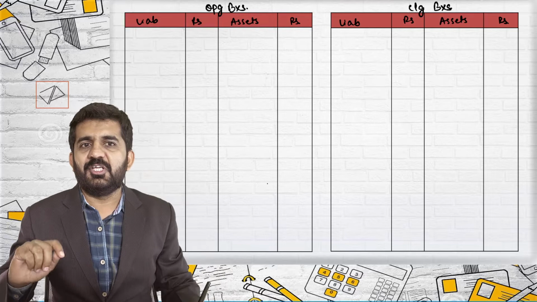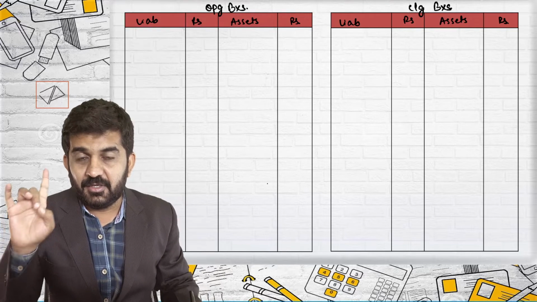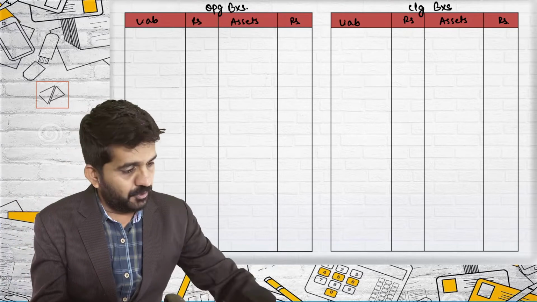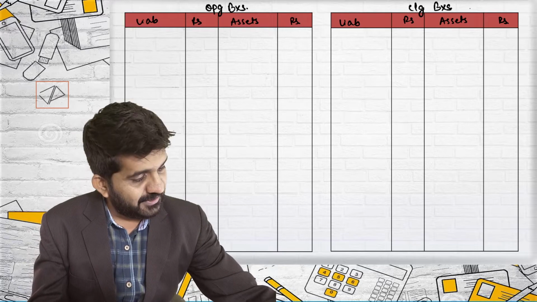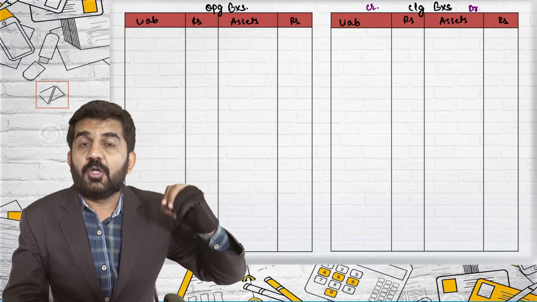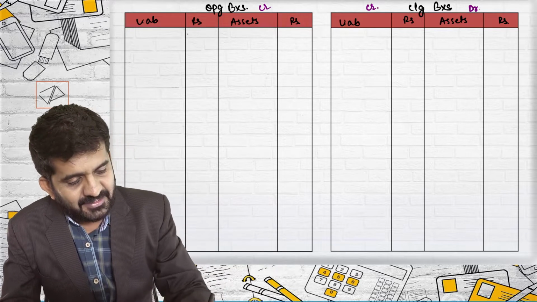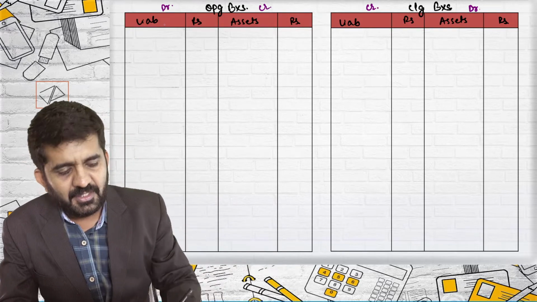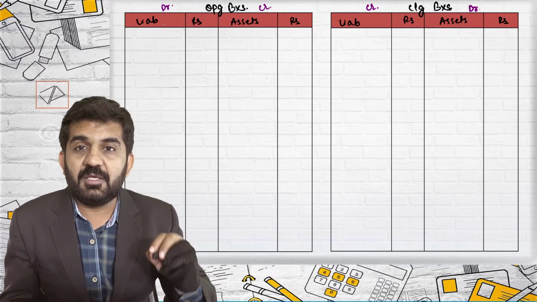In your examination, you can draw with pencil, and remember to rub it. Closing balance sheet, asset side is a debit effect, liability side is a credit effect. Opening balance sheet, asset side is a credit effect, liability side is a debit effect. As it is an opening balance sheet, the effects are reversed.